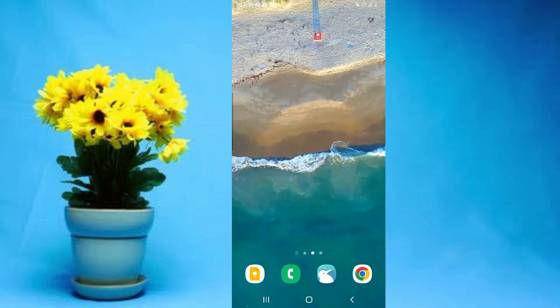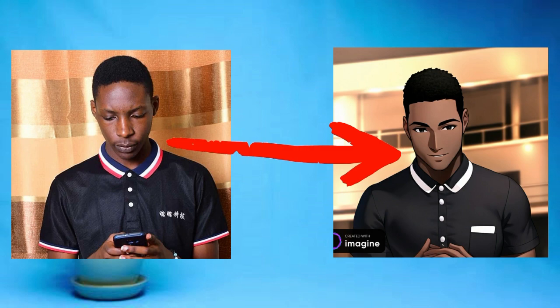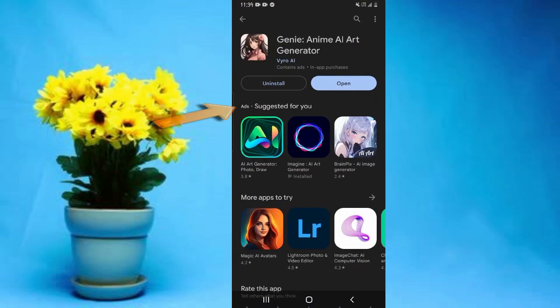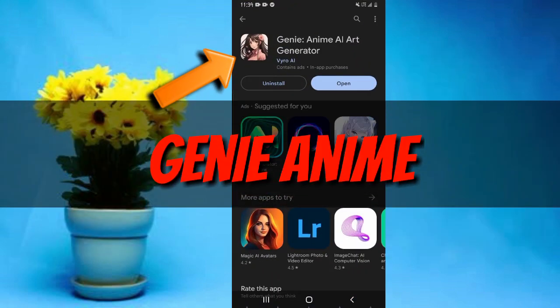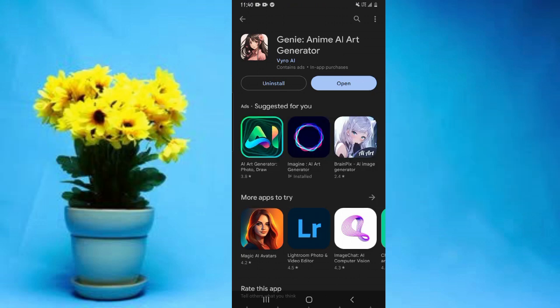Alright, so in this video, I'm going to be showing you how to turn any photo into anime art style using your phone. Now the app we are going to be using is this one right here, known as Genie Anime AI Art Generator. And in case you don't have it on your phone, it can be downloaded for free from the Play Store.